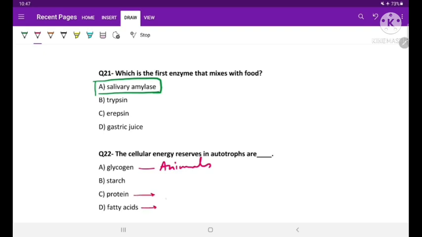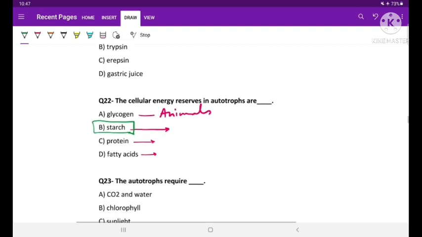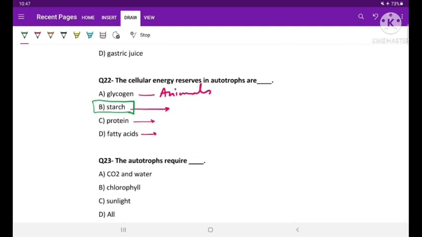Proteins and fatty acids can be in animals also, but starch is only seen in plants. So here the answer will be starch. After the food is prepared, after photosynthesis is done, the glucose is converted into starch and it is stored in the plants.